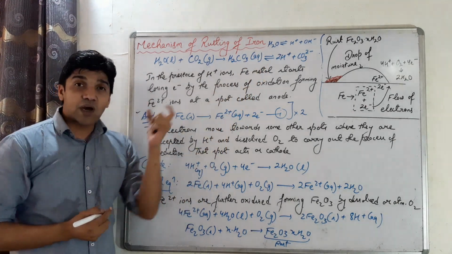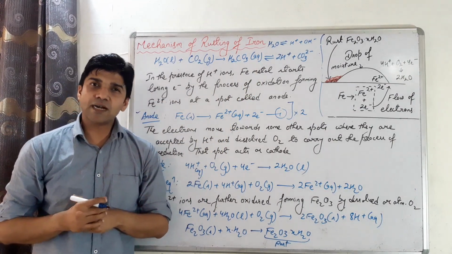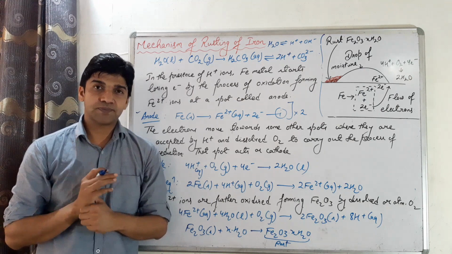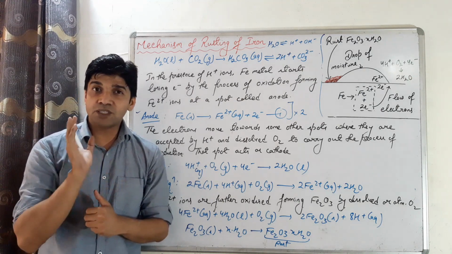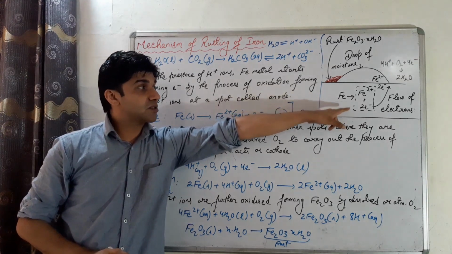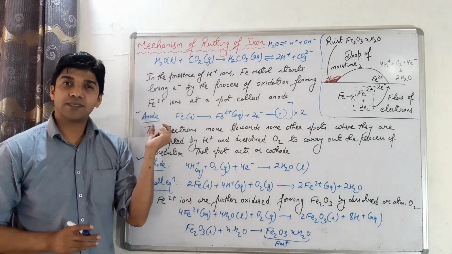So in the presence of these hydrogen ions, metal, iron, start losing electrons at some particular spot by the process of oxidation. And that spot where we have loss of electrons, that spot is called anode. Clear?